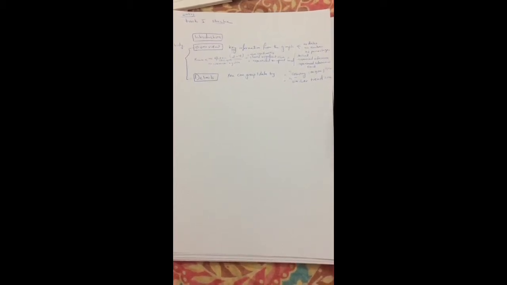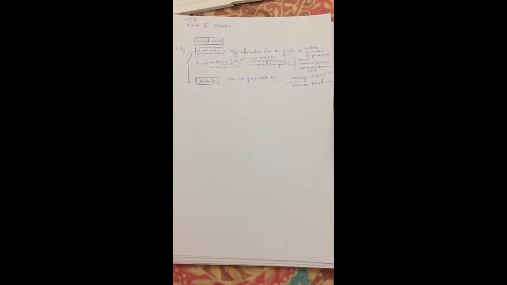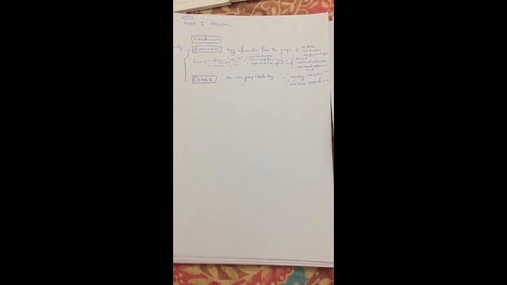So the introduction, we talked about it in detail. Now we will talk about the body. First, we will start with the overview. The overview is the key information from the graph. So we will give only a general idea without any dates, no numbers, no percentages, only the key information from the graph, the most important points.